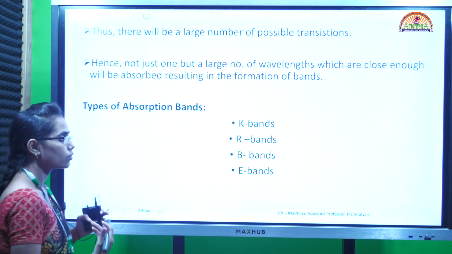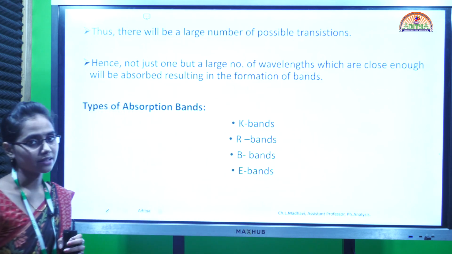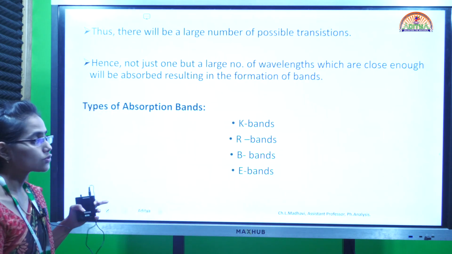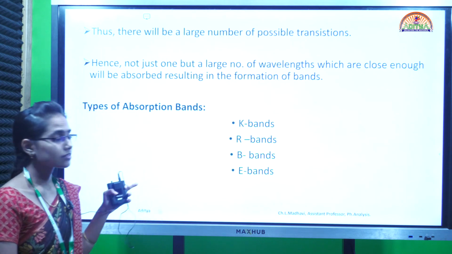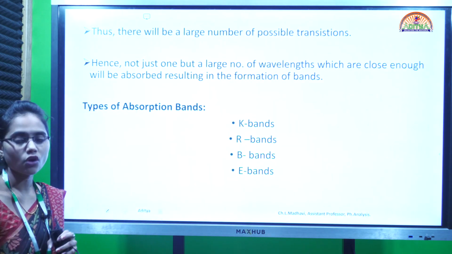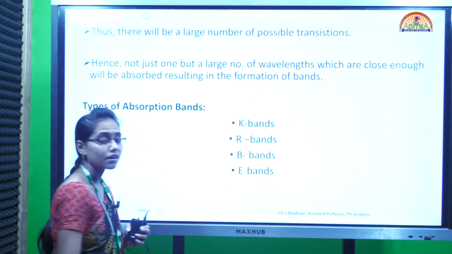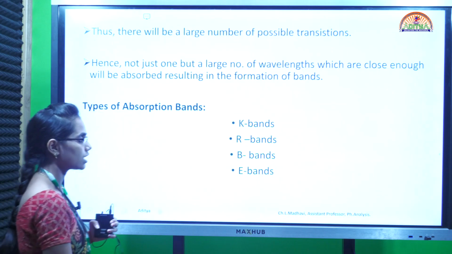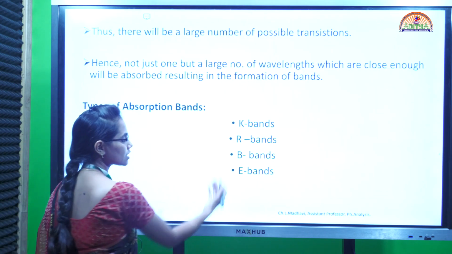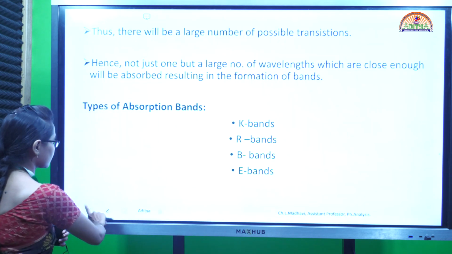And there are four types of absorption bands: K bands, R bands, B bands and E bands. K bands are called conjugated bands. It starts with the letter K and it is a Greek word, and later it became conjugated. So K bands are conjugated bands. R bands means radical bands. R stands for radical, so they are given as radical bands. And B bands are benzenoid bands and E bands are ethylenic bands.